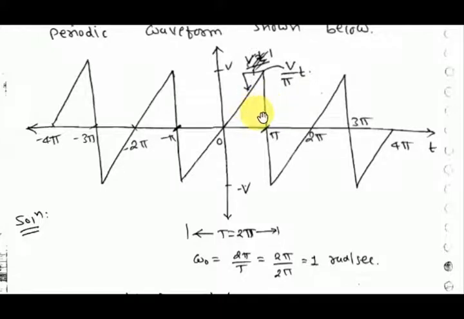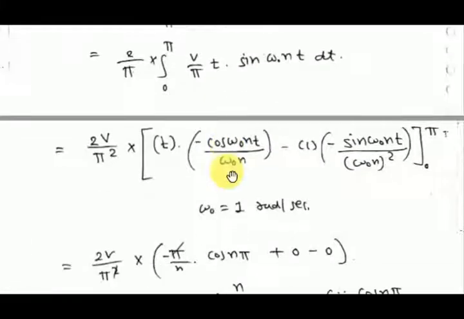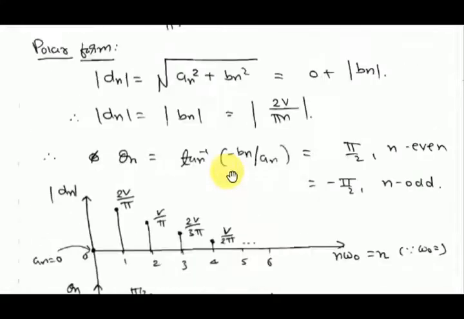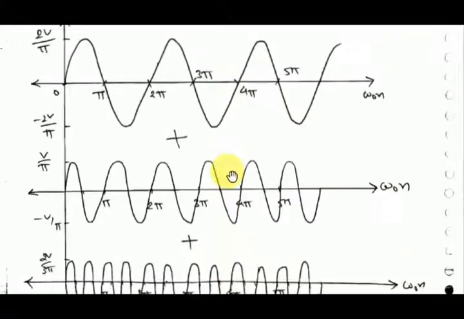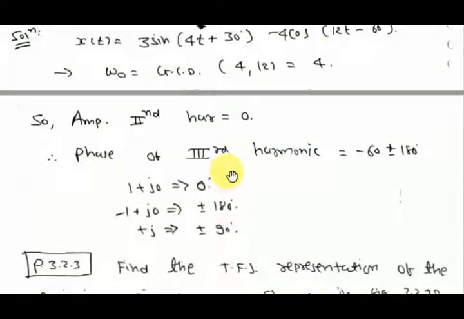This is not half-wave symmetry. If you shift this signal by half period, you will find it like this, and if you invert it you will find it like this. This is not equal to the original signal, that's why it is not half-wave symmetry. That's why it contains odd harmonics as well as even harmonics. Odd harmonics means n is odd, even harmonics means n is even.